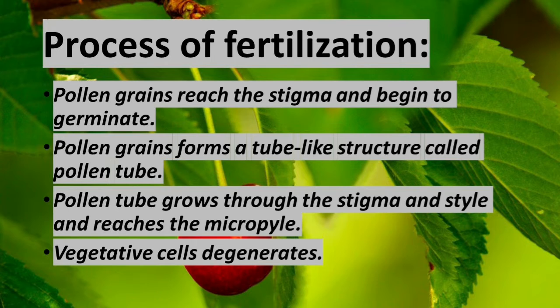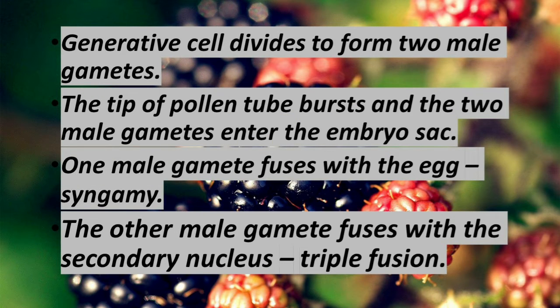Vegetative cell and generative cell are there in the pollen grain. Then the vegetative cell degenerates and the generative cell divides to form two male gametes. So, from where do these male gametes come? Male gametes come from the generative cell. The generative cell divides into two to form two male gametes.